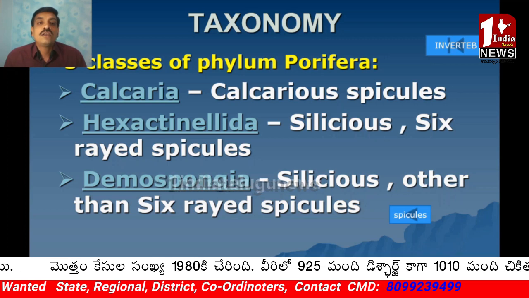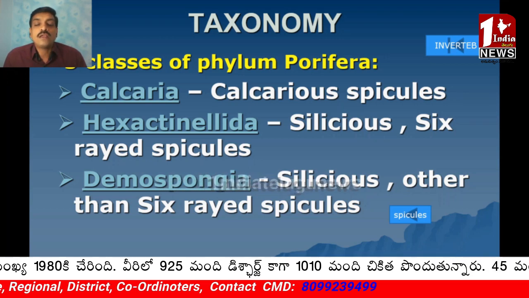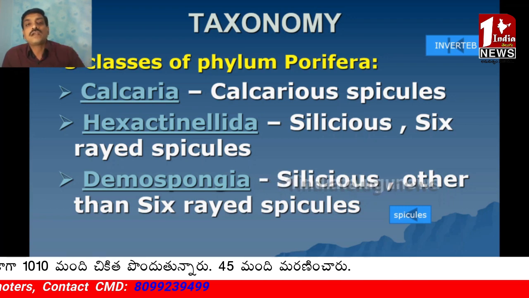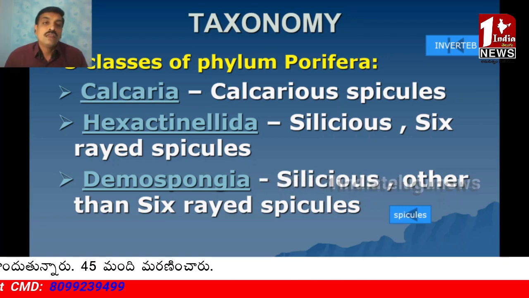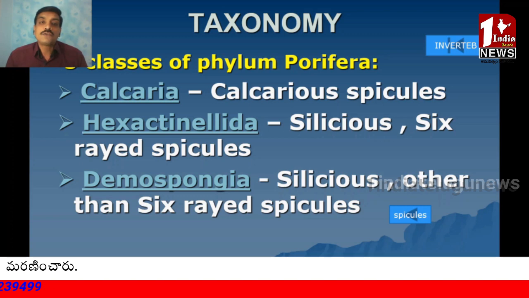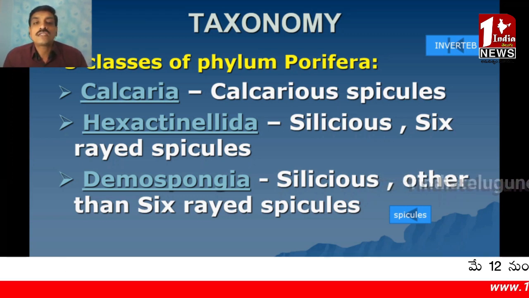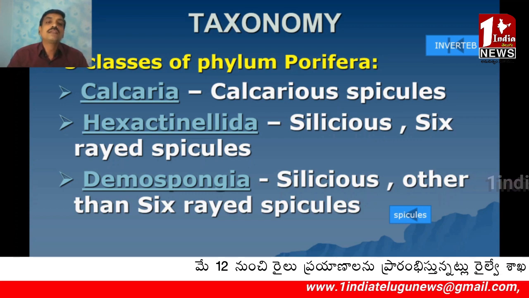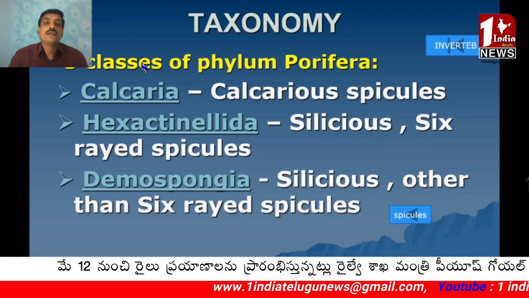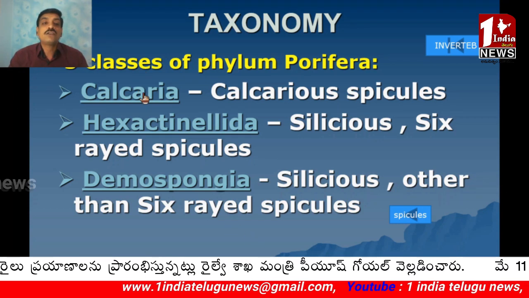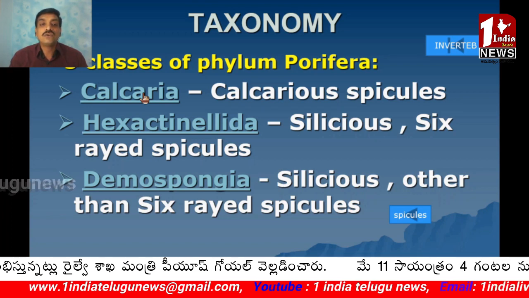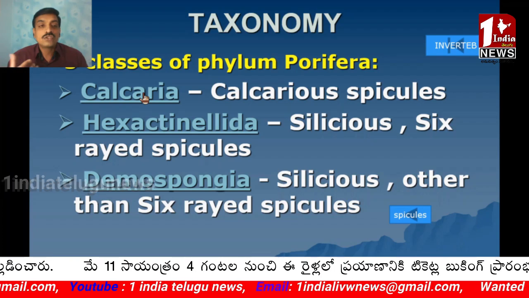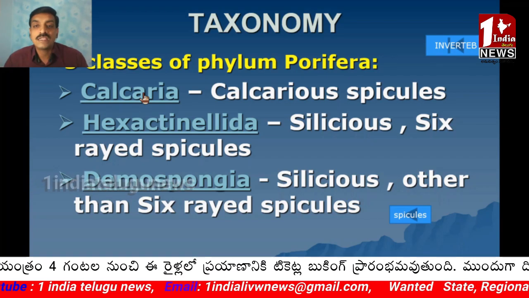Coming to the classification of phylum Porifera, I already told that spicules play an important role in classification. Based on the type of spicules, phylum Porifera is classified into three classes: Calcarea, Hexactinellida, and Demospongia. Out of these, Calcarea includes all those sponges whose endoskeleton is made up of calcareous spicules.